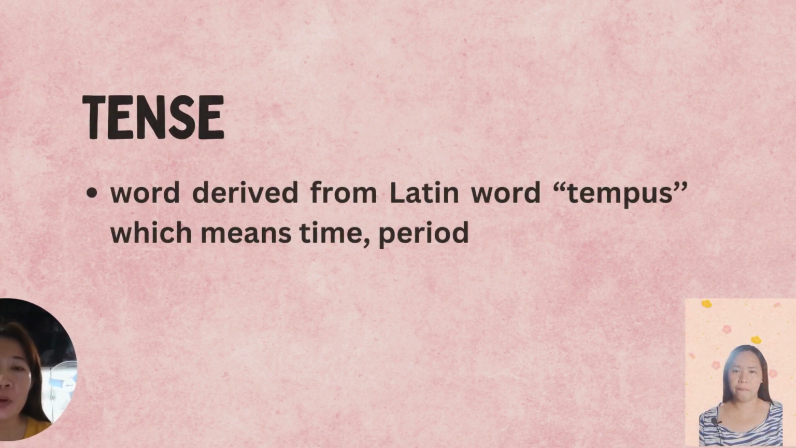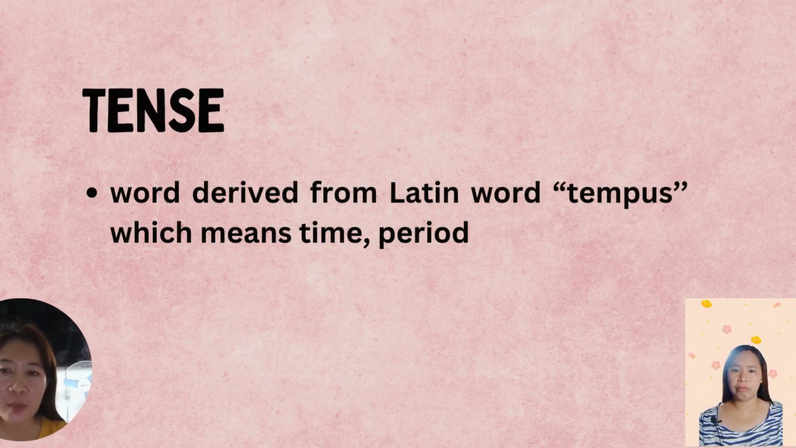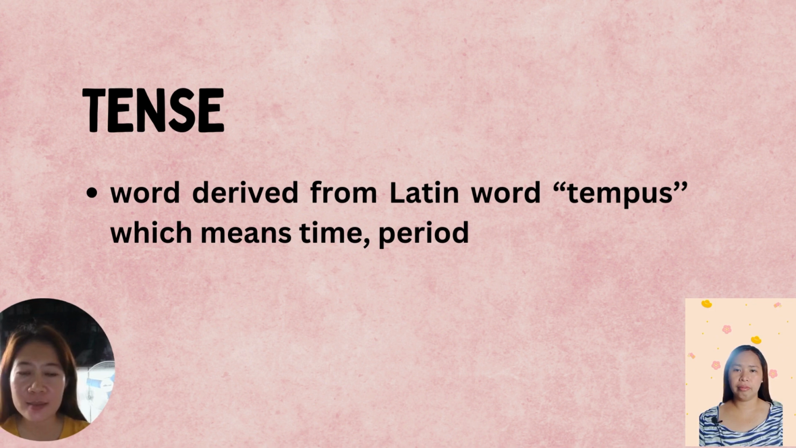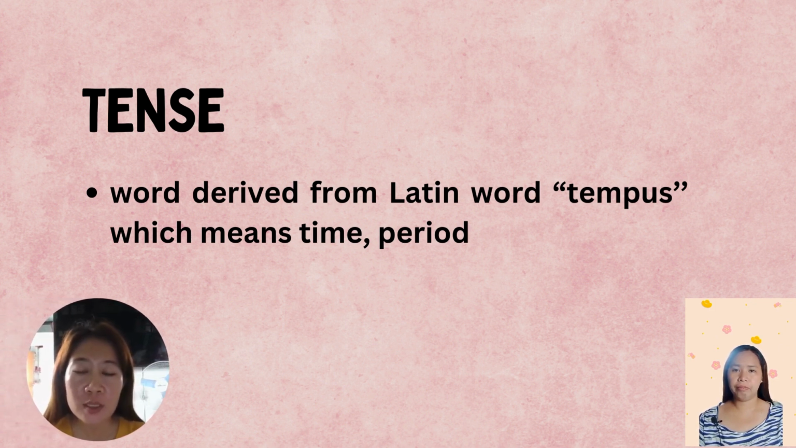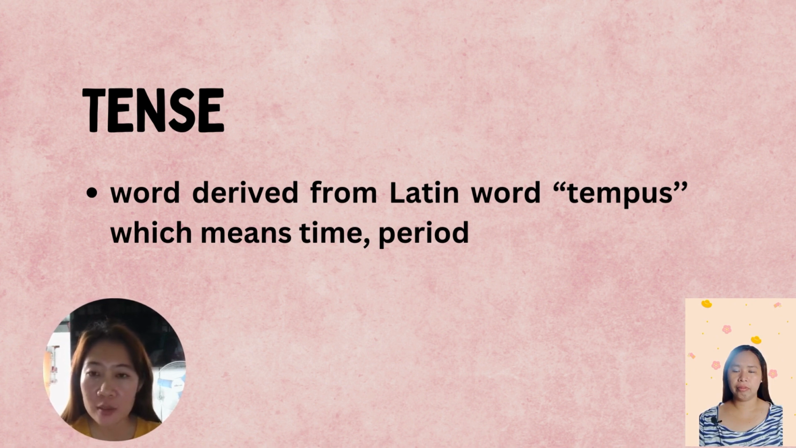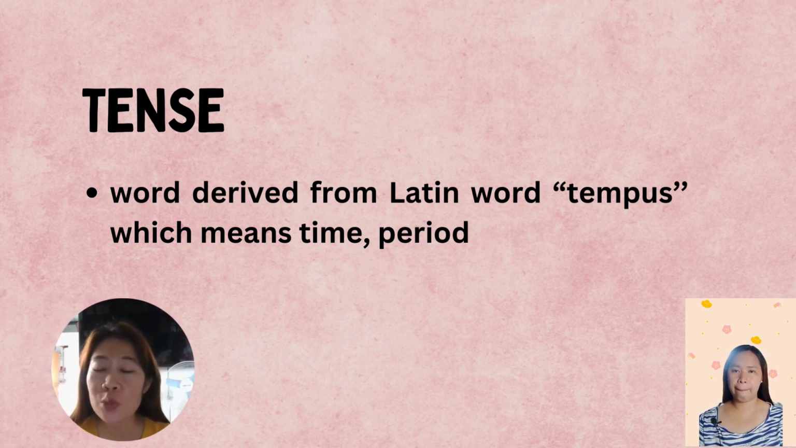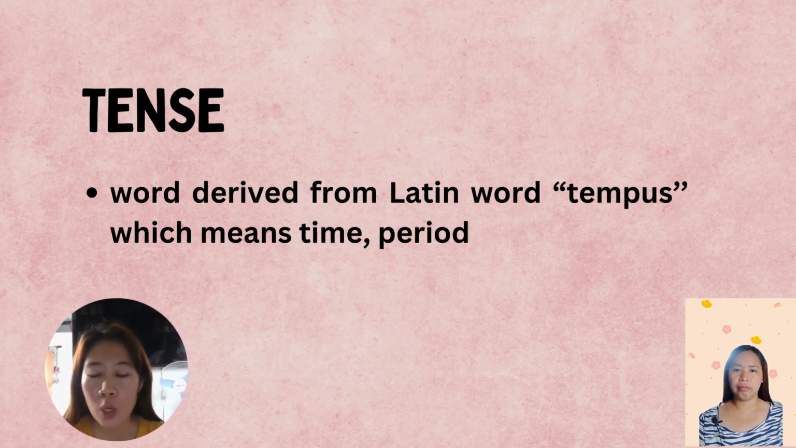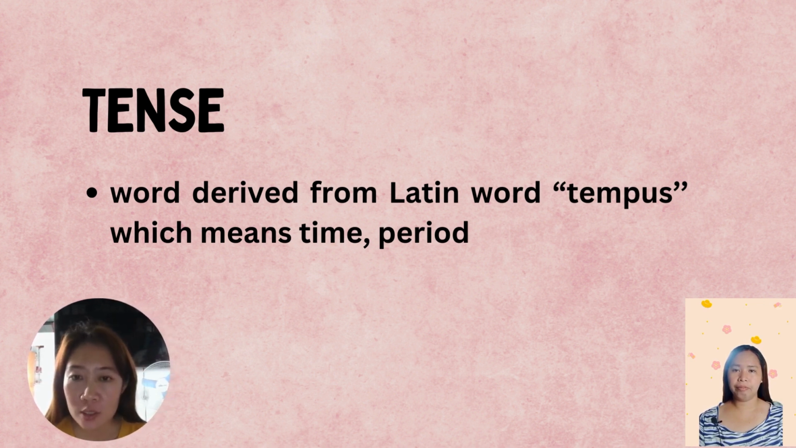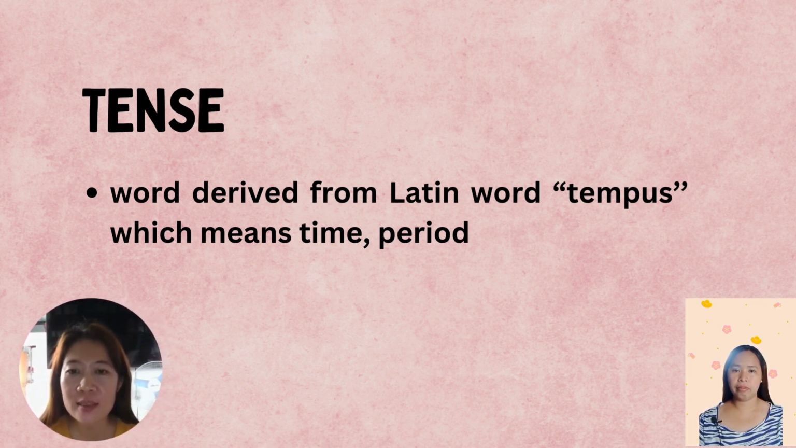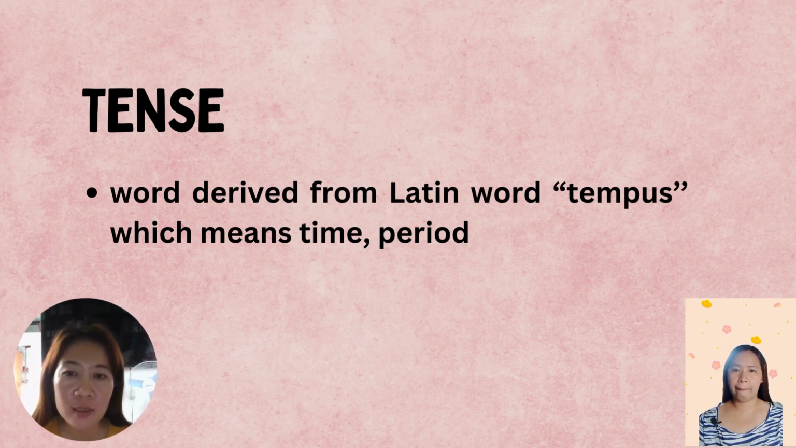Now, let's move forward to one of the types of verb inflection, the tense. Tense is derived from the Latin word tempus, which means time and period, meaning it indicates when an action occurs, such as past, present, or future. For example, walked is past tense, walks is present tense, and will walk is future tense.